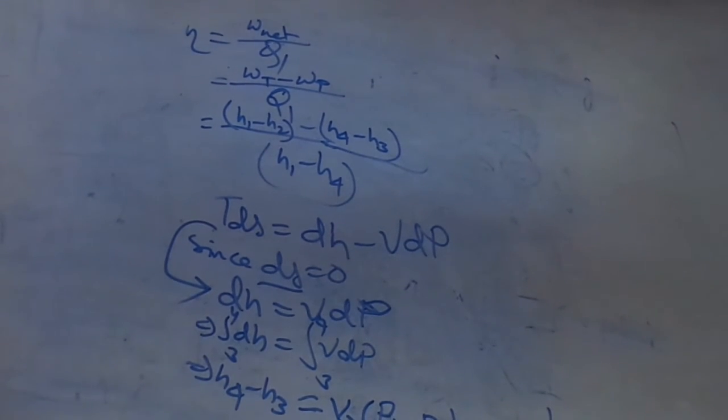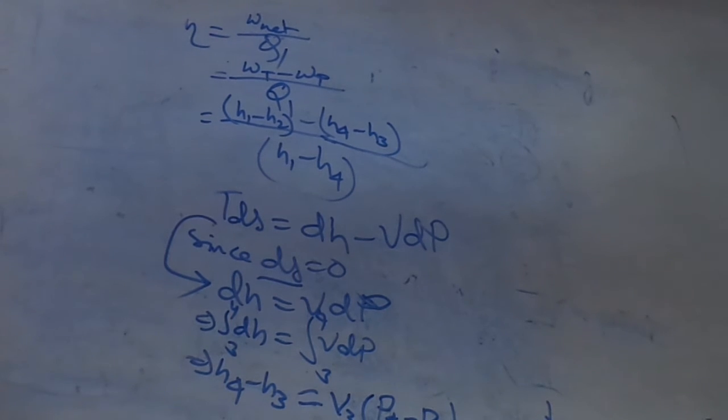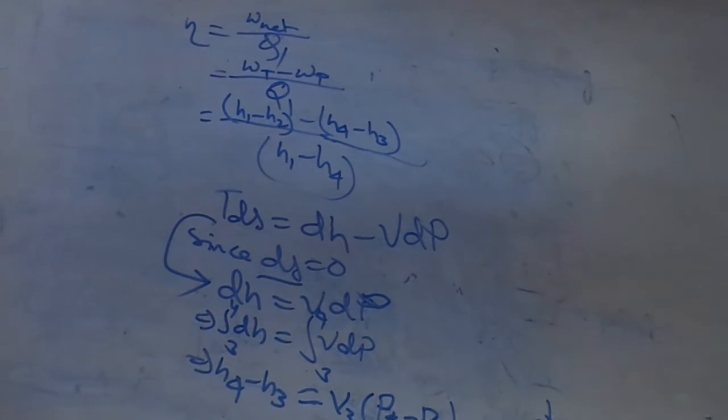Now the pump work is usually small compared to the turbine work and is often neglected. Cycle efficiency is sometimes expressed alternatively as heat rate, which is the rate of heat input required to produce unit shaft output.